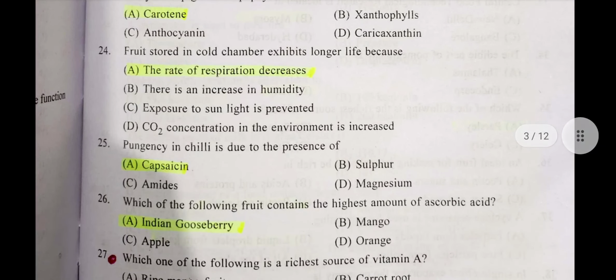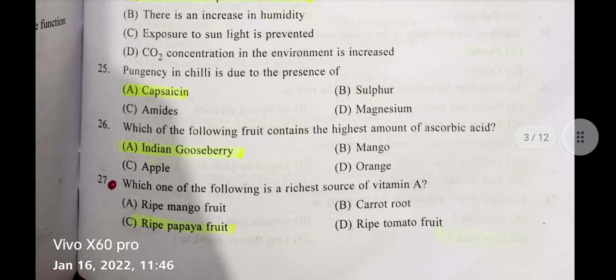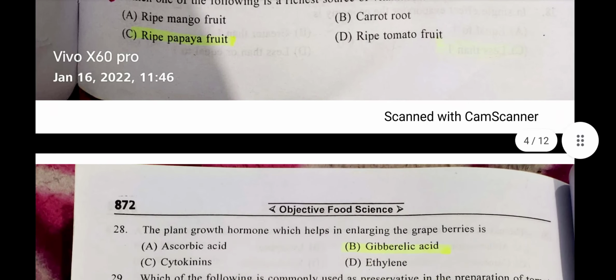Question number 25. Pungency in chili is due to presence of capsaicin. Question number 26. Which of the following fruit contains the highest amount of ascorbic acid? Answer Indian gooseberry. Question number 27. Which one of the following is the richest source of vitamin A? Answer ripe papaya fruit, but it is not the correct answer, I think so. So ripe mango fruit is the correct answer for question number 27.